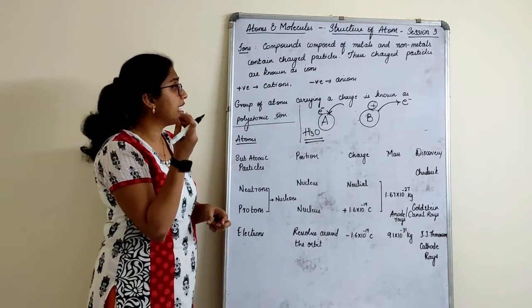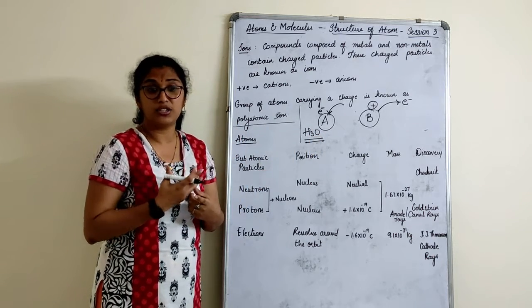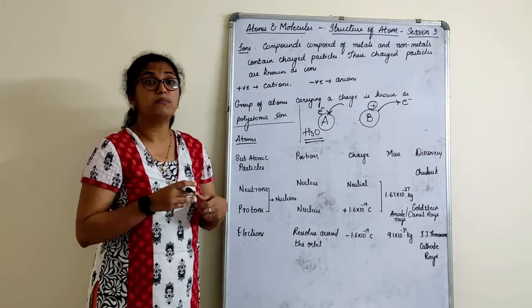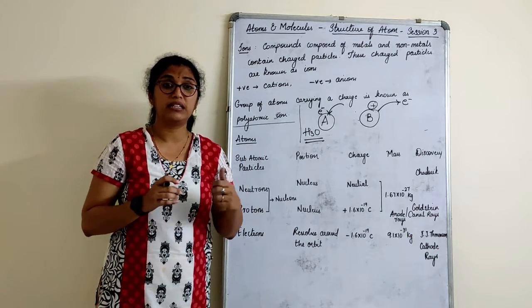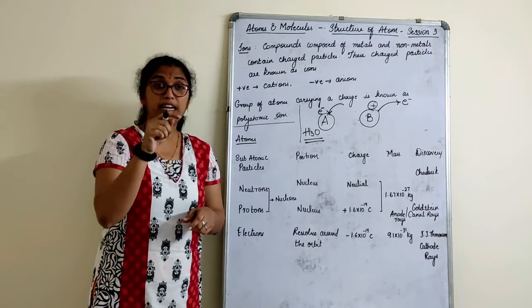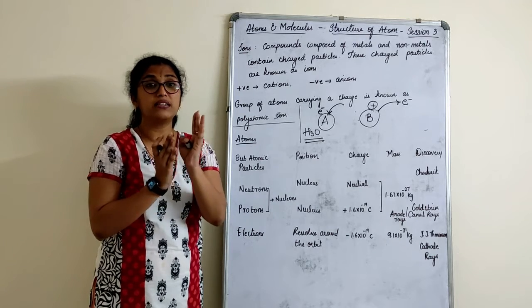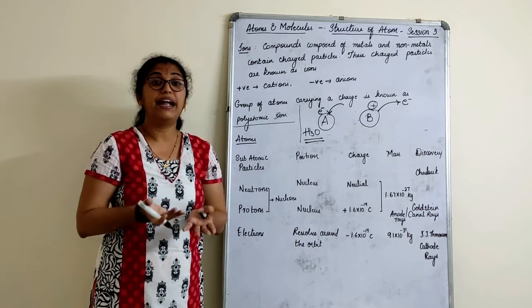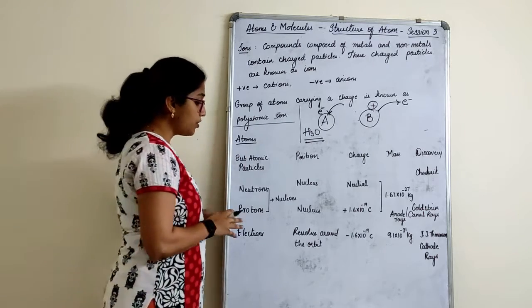They are nothing but groups of atoms carrying a charge. That is why they are termed polyatomic ions. What type of charges do they carry? Whether they carry a positive charge or negative charge, and how did it come about? That you will understand only if you understand the structure of atom and how the subatomic particles are arranged, right?